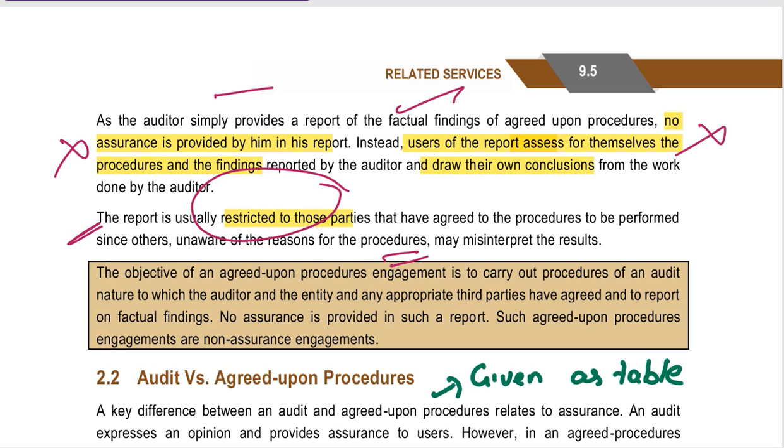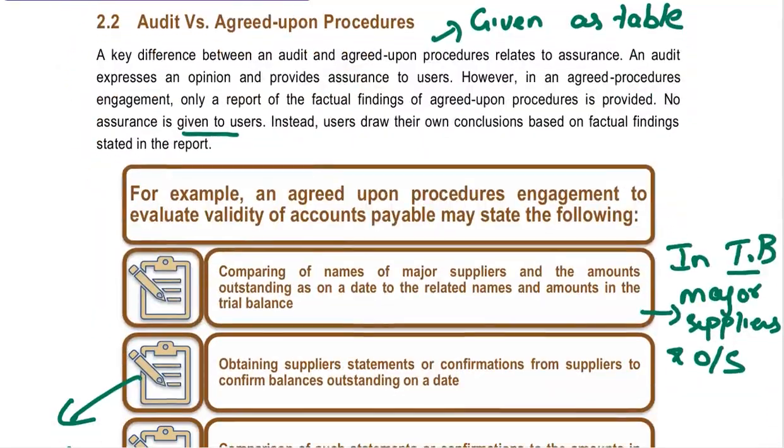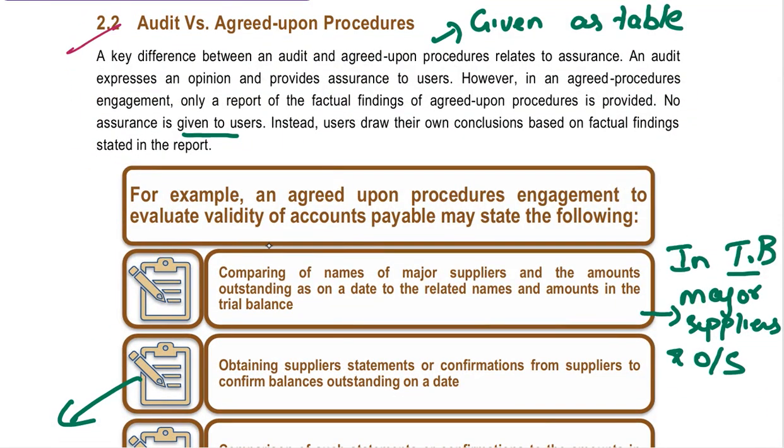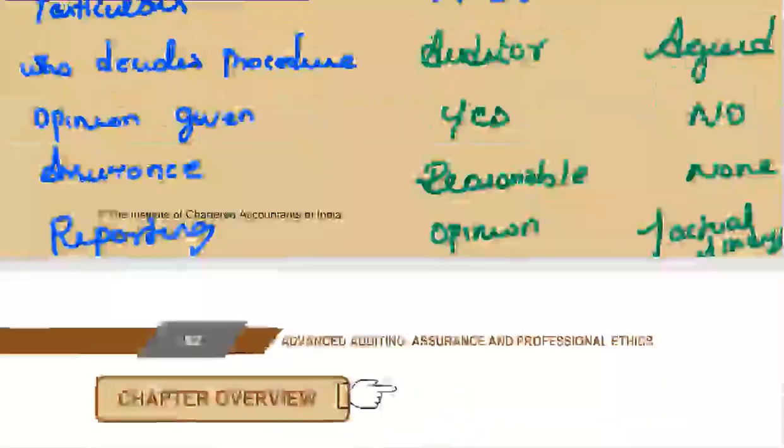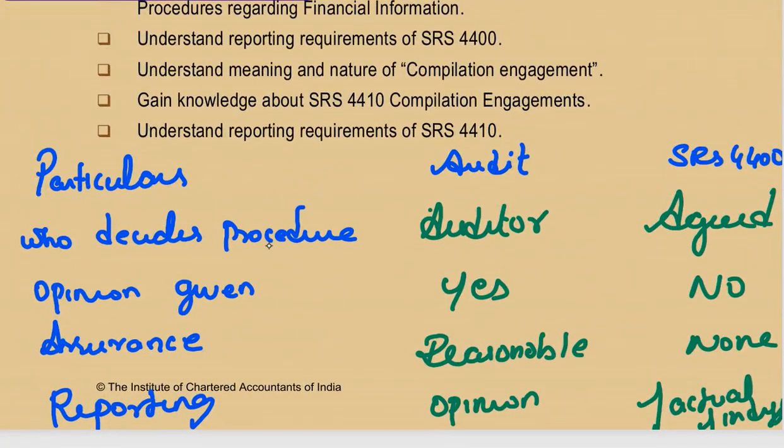Okay, it is the agreed procedures, so other people don't know that. So it is only for those people who have agreed upon, right? So here you are going to first understand the audit versus agreed upon procedures. What is audit versus agreed upon procedure?